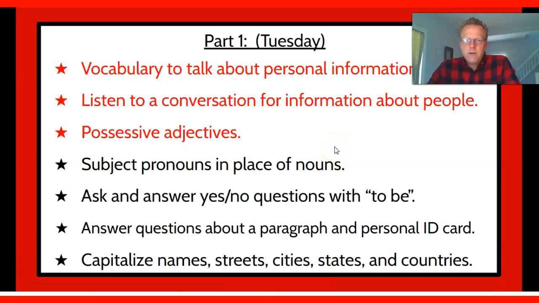On Tuesday, of course, we covered vocabulary for personal information. We also had listening to a conversation for information about people, and possessive adjectives. You should have taken a quiz over those three things, a separate Google form for each one of those categories.